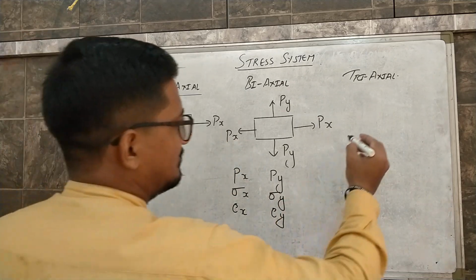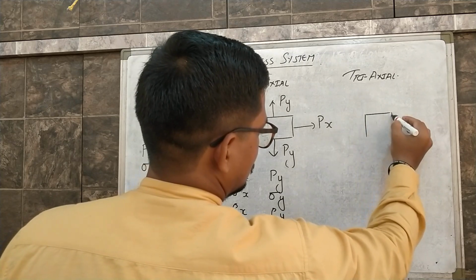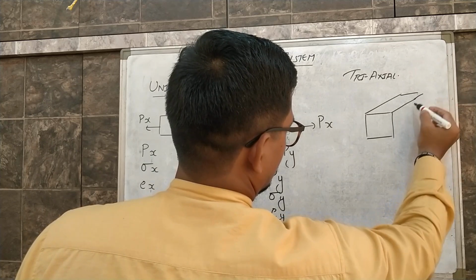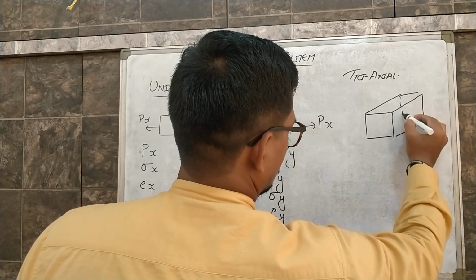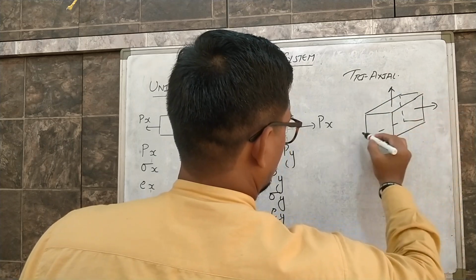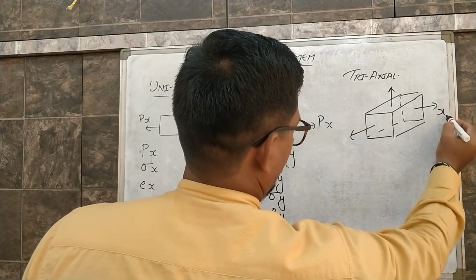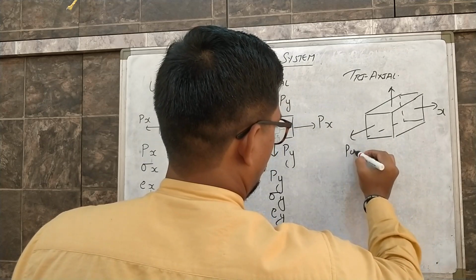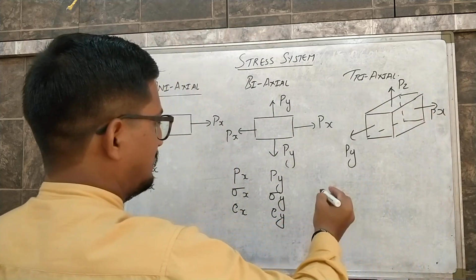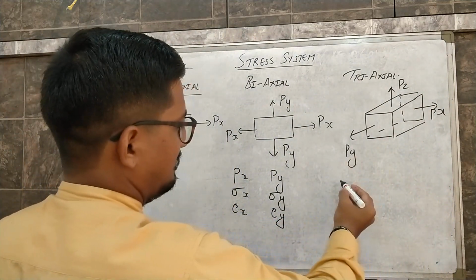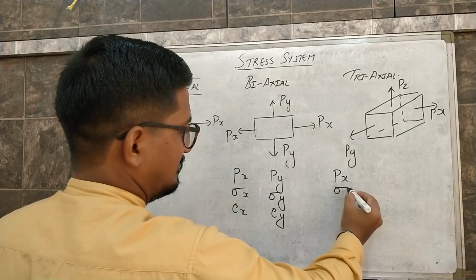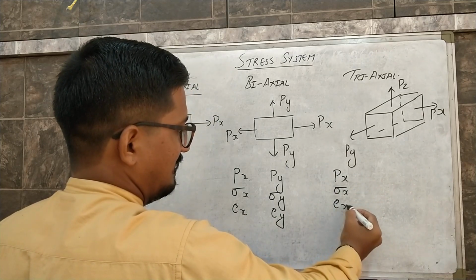And the triaxial stress system, there was this Px, Py, Pz. So here three sets of stresses in three different directions occur. Load in x direction gives us stress in x direction and strain in x direction.